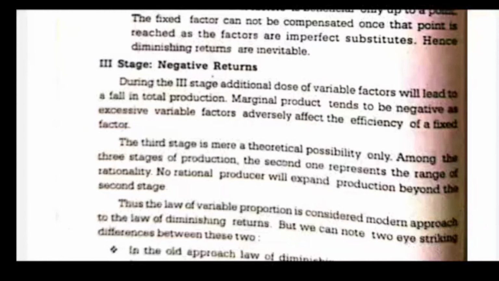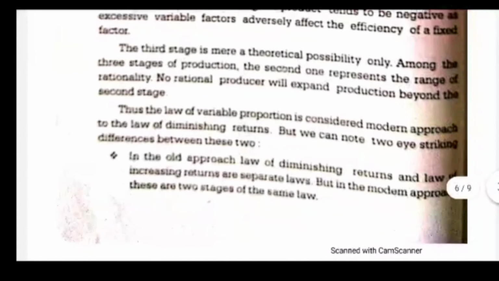The third stage is merely a theoretical possibility. Among the three stages of production, the second one represents the range of rationality. No rational producer will expand production beyond the second stage. No one who is rational enough will go on producing after the second stage.